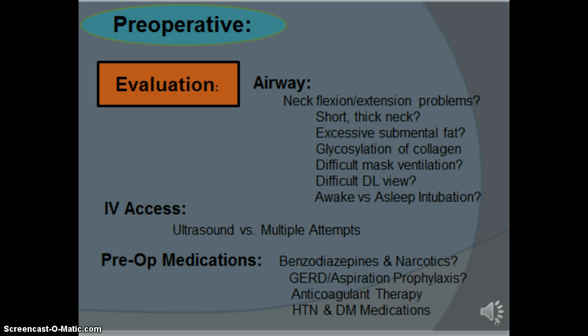In fact, Barash states that there is a 5% chance of a problematic intubation with a neck circumference of 40 centimeters compared to 35% chance of difficult intubation with a 60 centimeter neck circumference. Besides having to worry about blood sugars in an obese and diabetic patient, diabetes can also affect the airway by glycosylation of the cervical joint tissues, impeding flexion and extension.